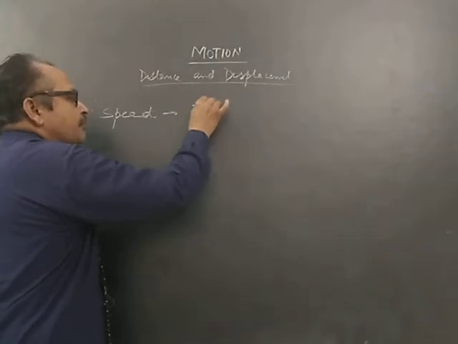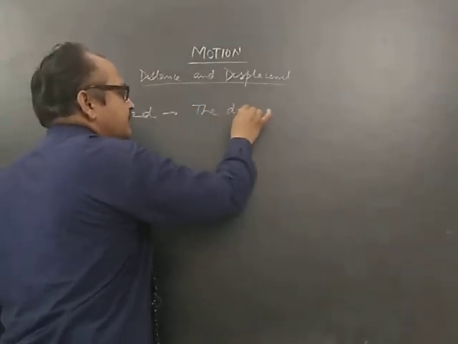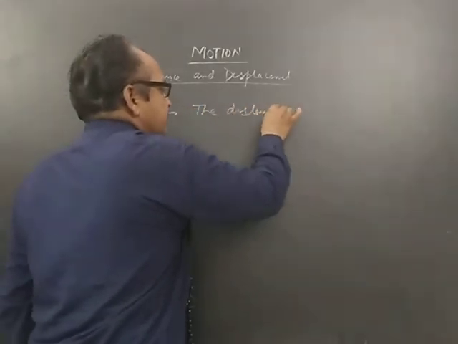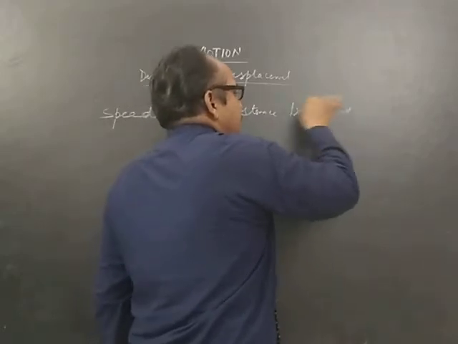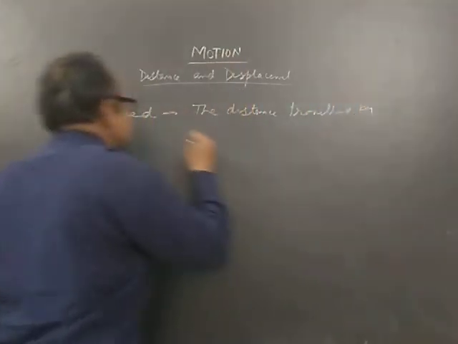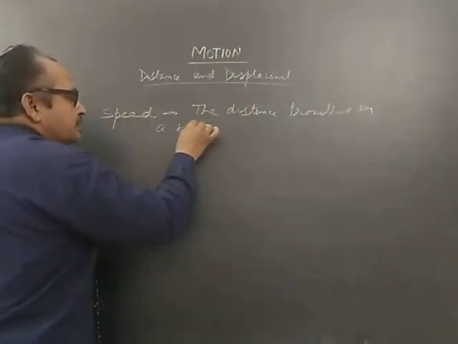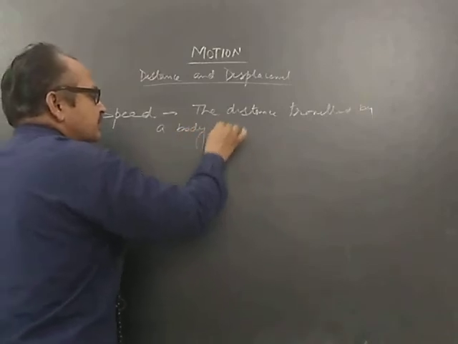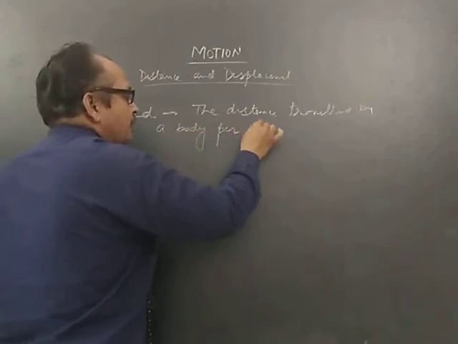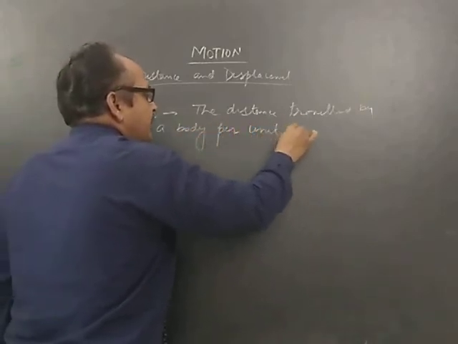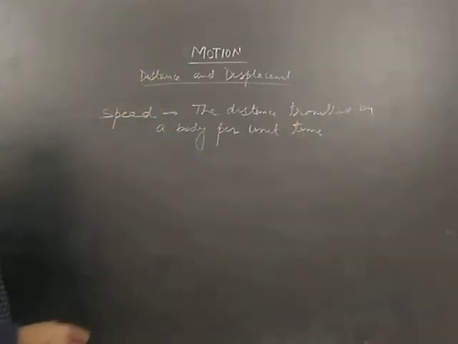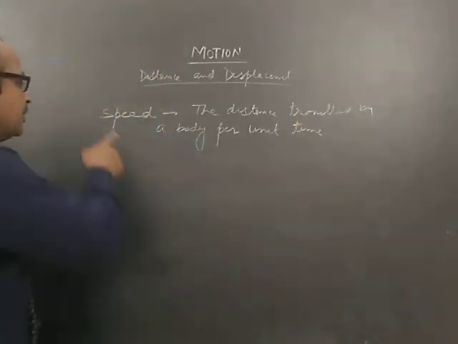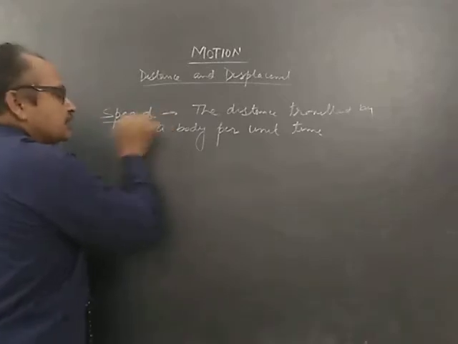Speed means the distance traveled by a body. Speed is the distance traveled by a body per unit time. Per unit time. This is called a speed.